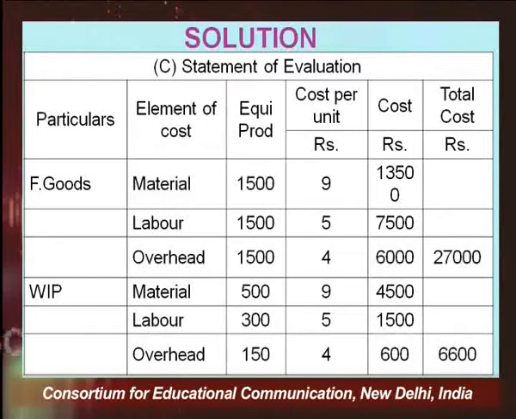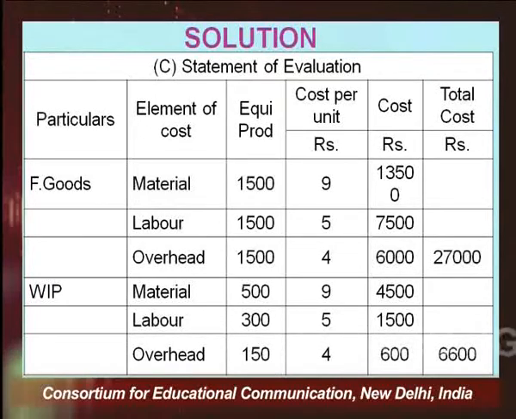Finished goods, you already know, the 1500 units for equivalent production. For each of these three elements it is the same, because it is 100% completion. So, 100% completion means for each of the elements it will remain the same. Cost per unit you have just calculated. So, 1500 multiplied by 9 comes to 13,500, right? And in terms of labor, 1500 is equivalent production, cost per unit is 5, and the total cost on account of labor of finished goods is 7,500.